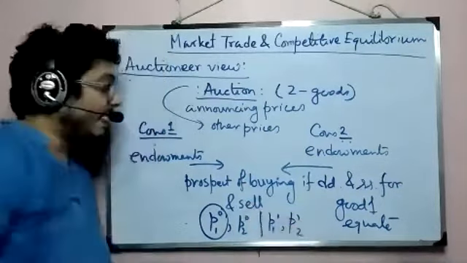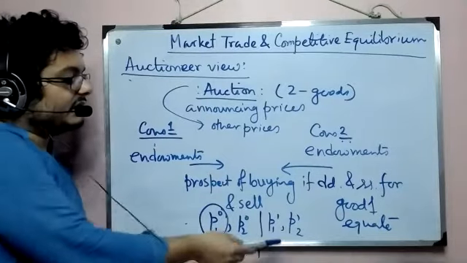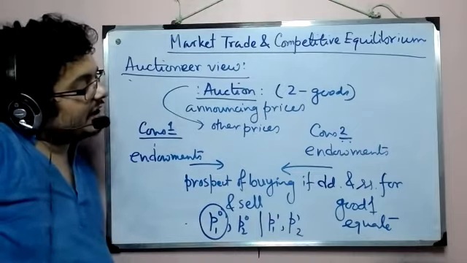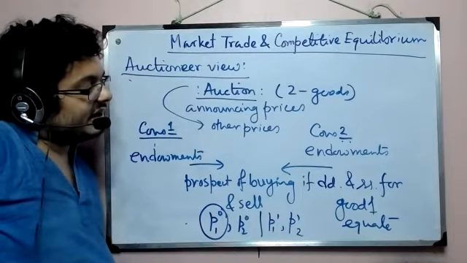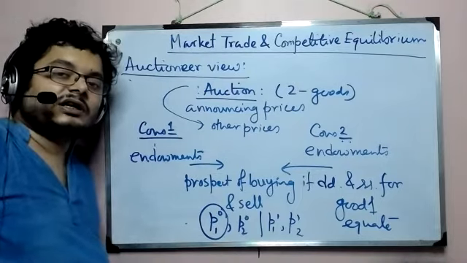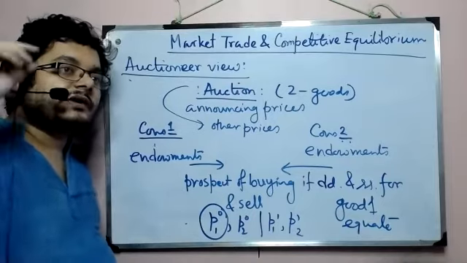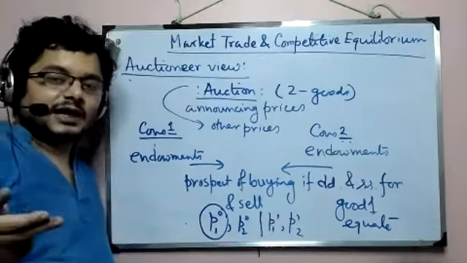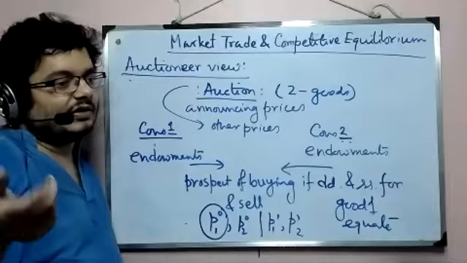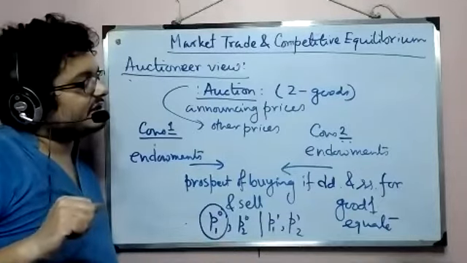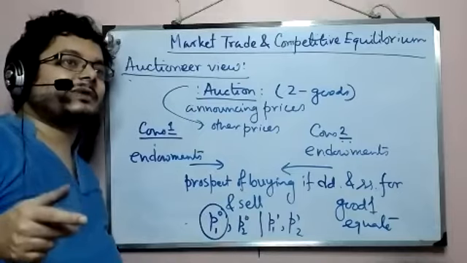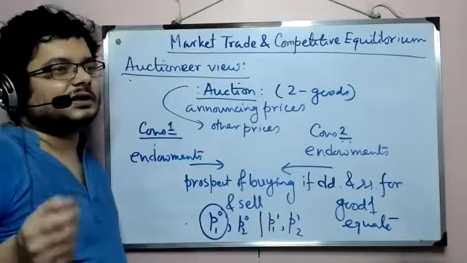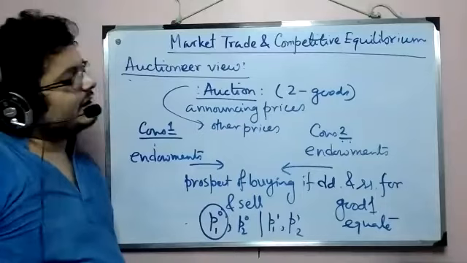So how will you get the guidance as to whether the prices will be higher or not? That guidance will come from the nature of excess demand that the auctioneer observes for each good. For example, if the auctioneer observes excess demand for good 1, then the next price for good 1 will be a bit higher. Or if the auctioneer observes excess supply for good 2, then the next price of good 2 will be a bit lower. That will follow the kind of rules that we have learned in demand and supply. And it will go on like this.